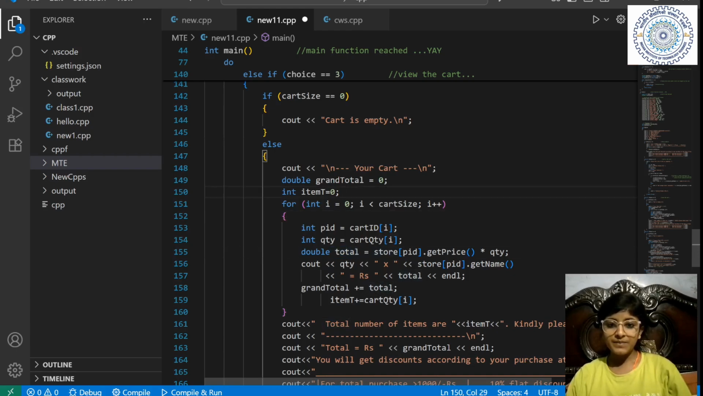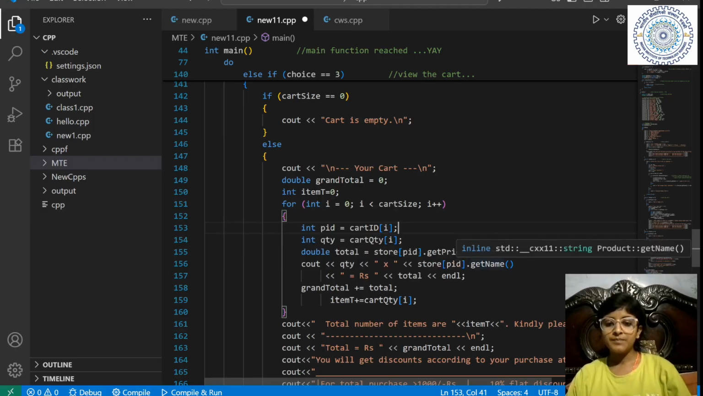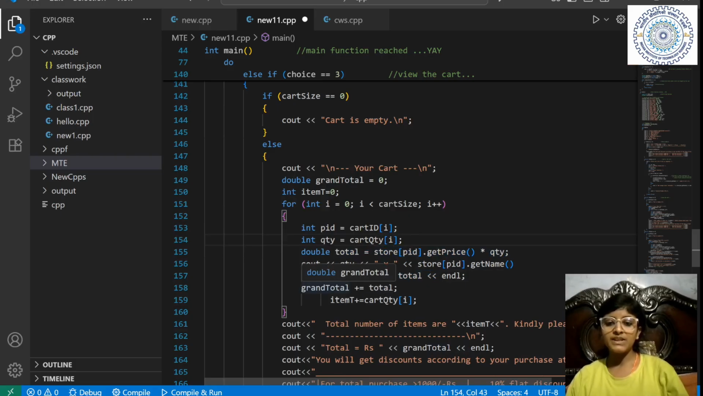Basically, for the object at this ID, I will take the price of it and multiply it by the quantity, and that will be total. Then I will print the quantity, the name, and rupees total, the total amount which I have taken here. And the total is added to the grand total in every loop.